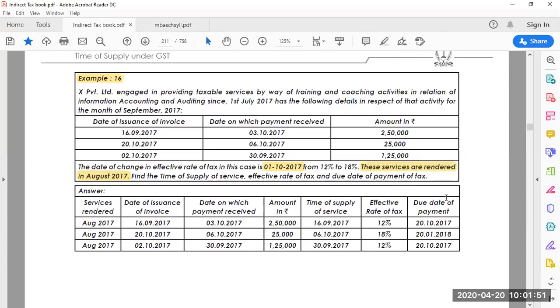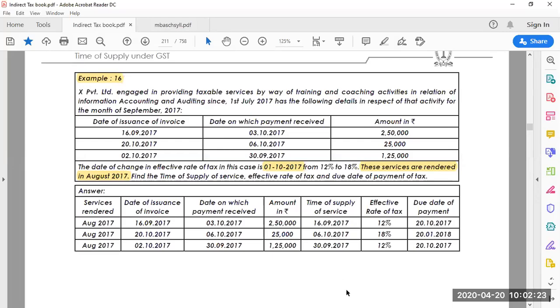Then the date of issue of the invoice is mentioned here, and the date of payment, the date on which payment was received, is in this column. The same things are written here. Then the amounts 2,50,000, 25,000, 1,25,000. Then the time of supply.